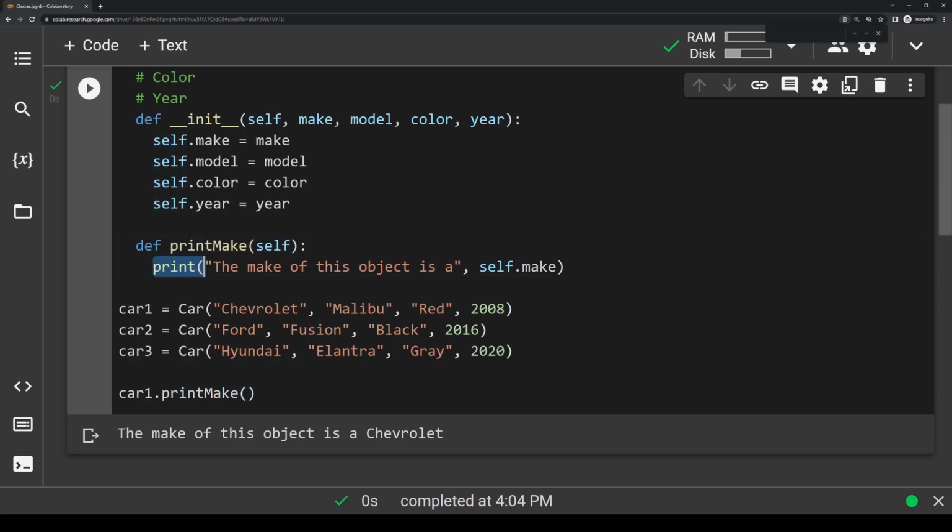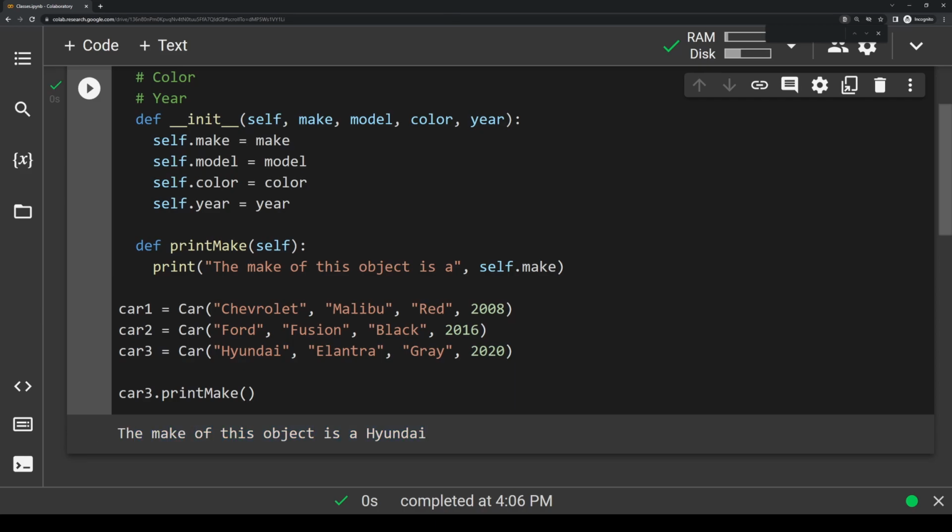So really, when we're typing this line here, we're saying print, the make of this object is a, and then we're typing car1.make because self is equal to car1 since we're calling it using car1 in this instance. If, for instance, down here, we change this to car3.printMake, now we are calling this printMake function with car3, so if we run it, it'll say the make of this object is a Hyundai.